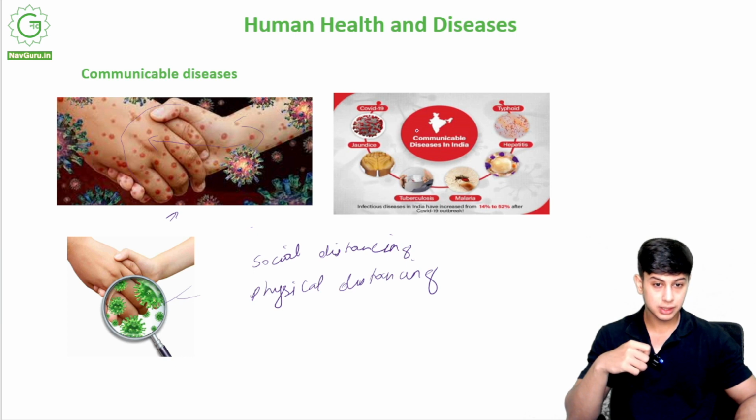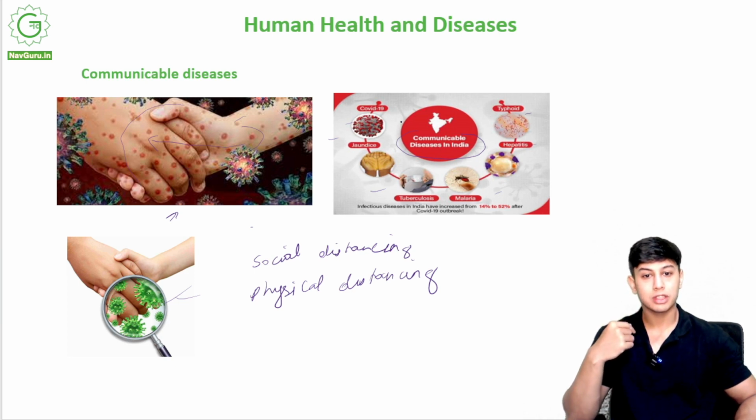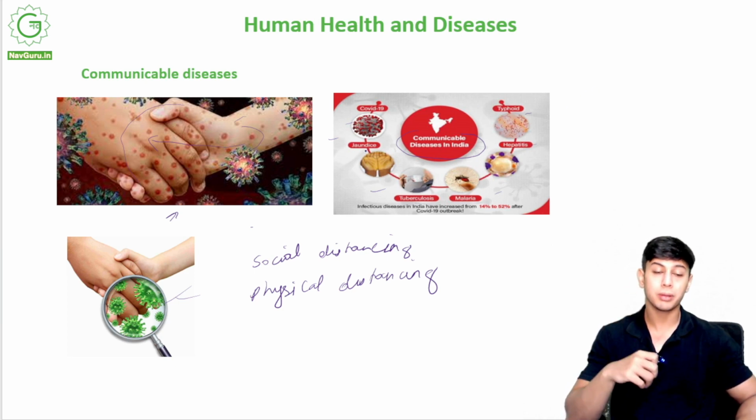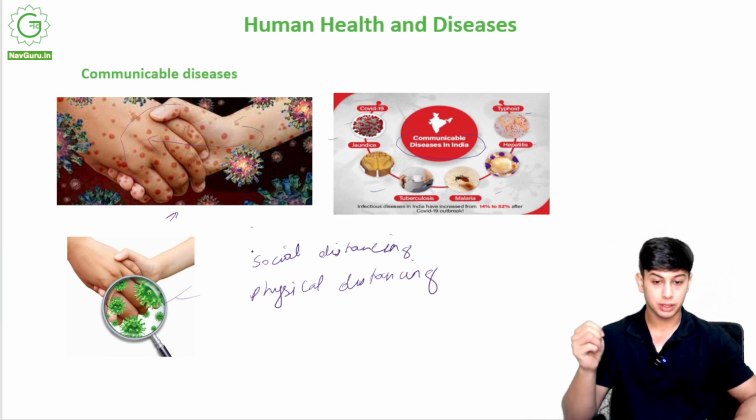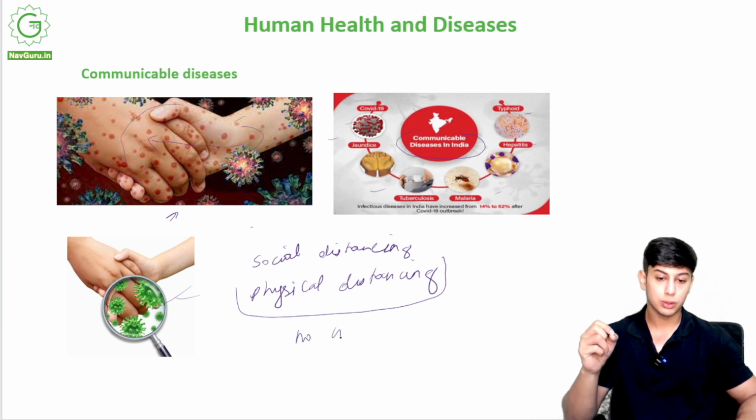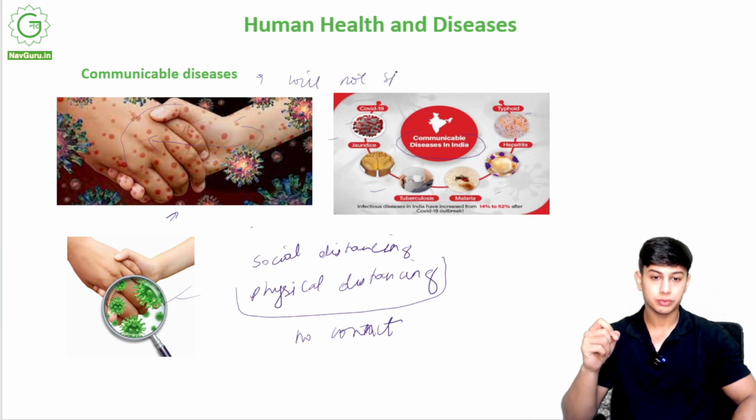Communicable diseases in India include typhoid, hepatitis, malaria, tuberculosis, jaundice, and COVID-19. These are some examples of communicable diseases in India. Communicable means they can be spread from one person to another. We were practicing physical and social distancing so that there is no contact. If there is no contact, the communicable disease will not spread.